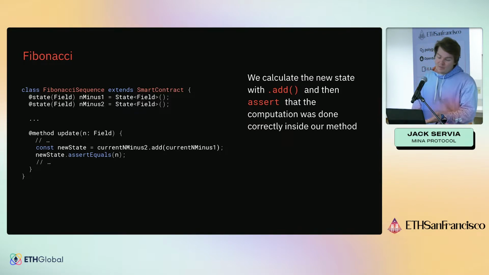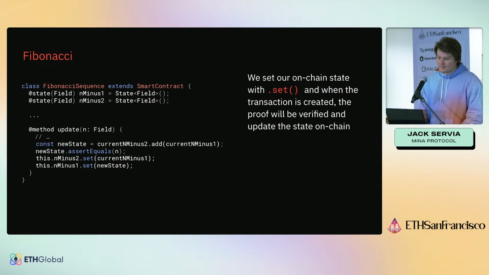And so, yeah, if you pass anything other than the next number in the Fibonacci sequence into this method, you just won't be able to get a valid zero knowledge proof out. And so you won't be able to send a valid transaction to the Mina network.